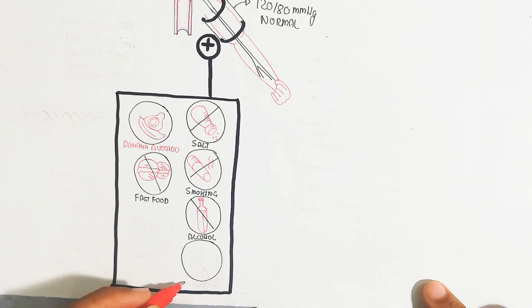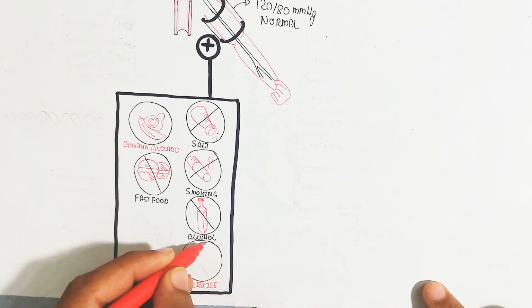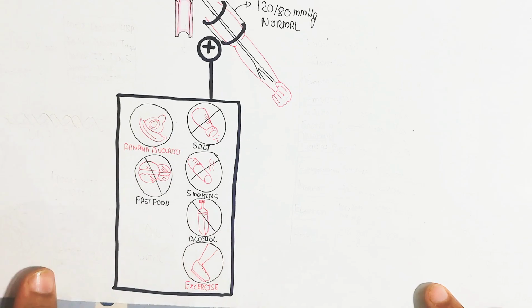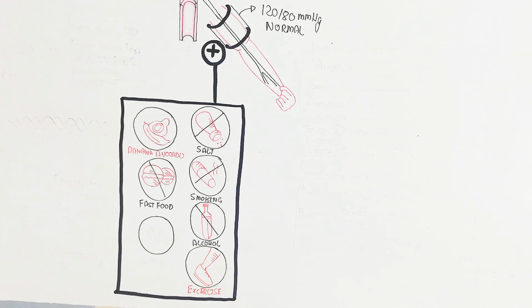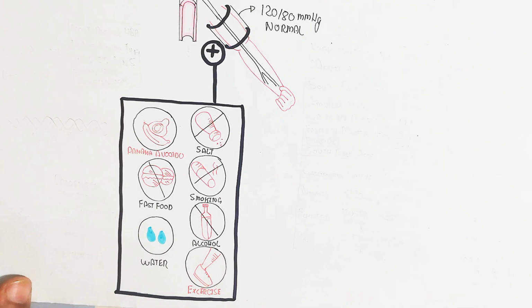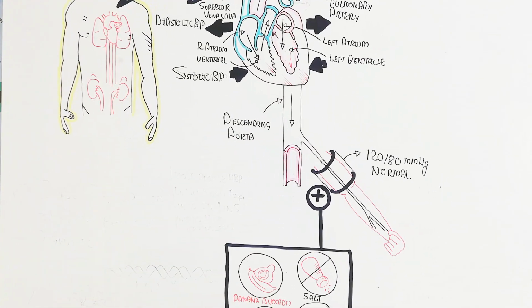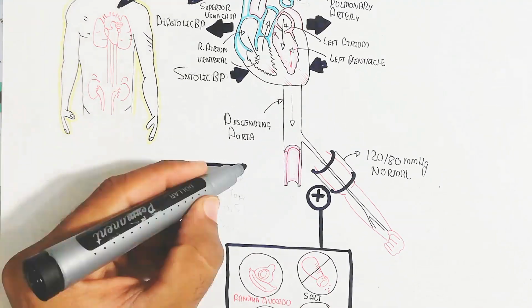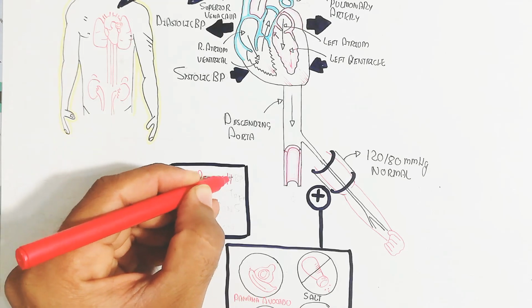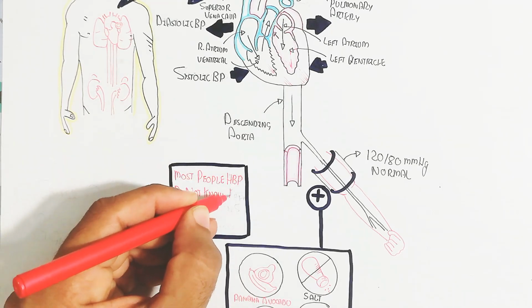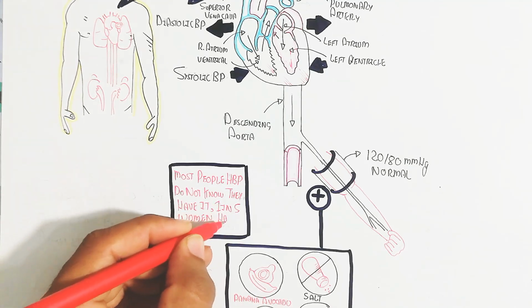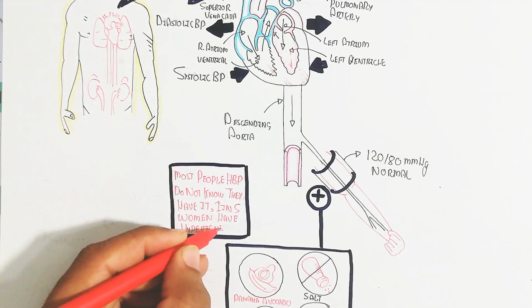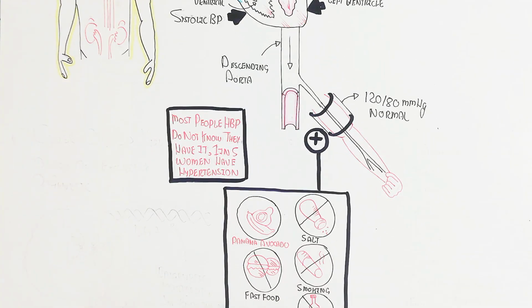Alcohol restriction, because alcohol is harmful, and on the other hand, exercise and water intake should also increase. In this way, exercise will inhibit abnormal blood pressure, and so will water. Why? Because water leads to more urination, which leads to sodium excretion. So in this way, normal function is maintained. Most people with high blood pressure do not know they have it. Like 1 in 5 women has hypertension.